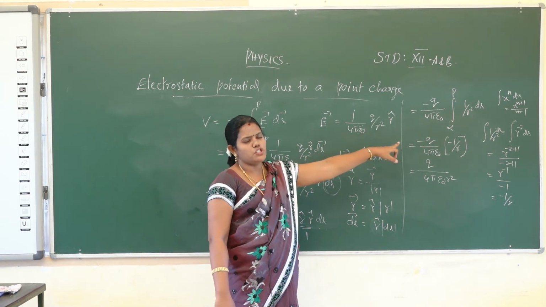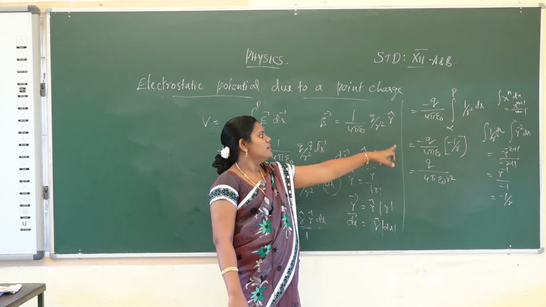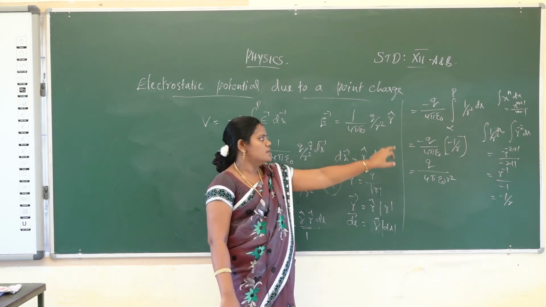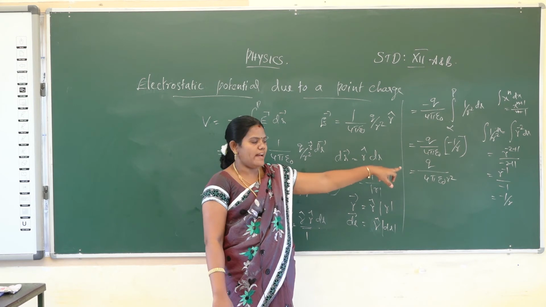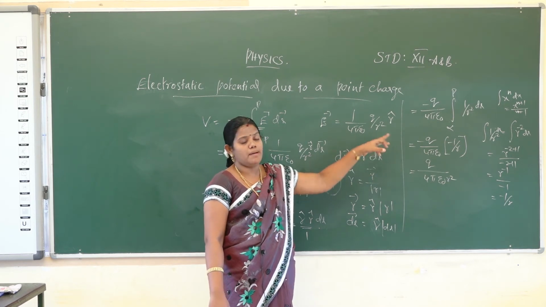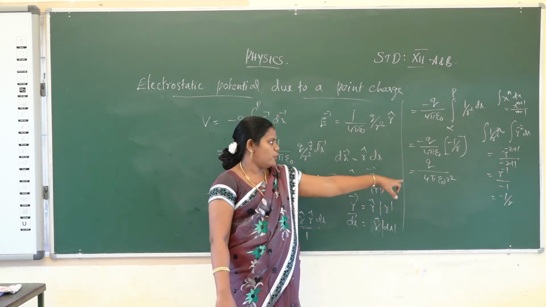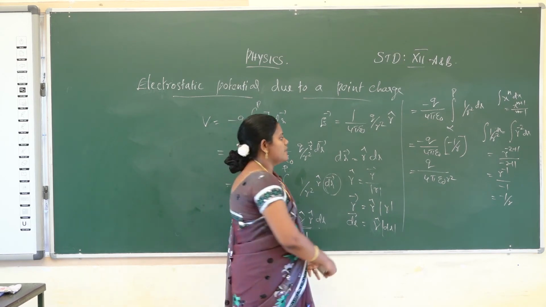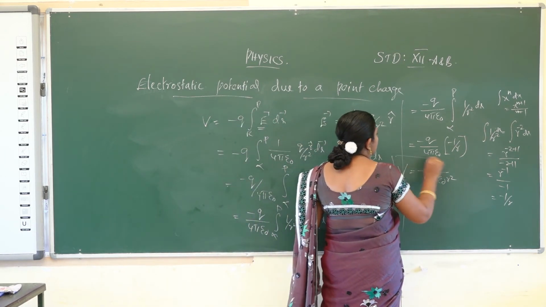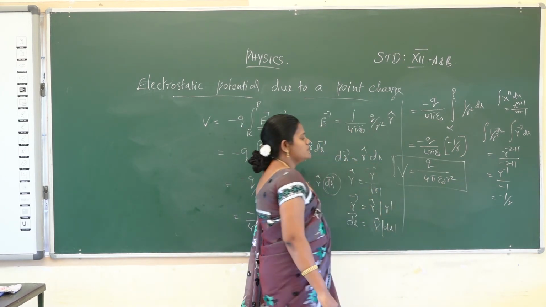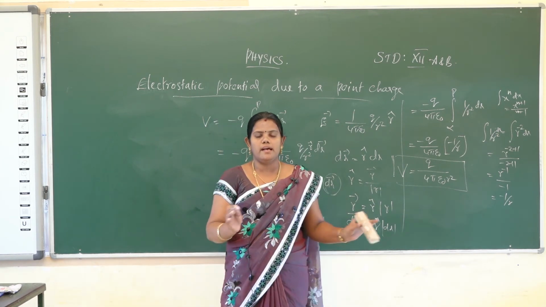So first you calculate the integral of 1 by r square, and the value is minus 1 by r. Now we substitute that value, minus q and minus 1, it will be q. So q by 4 pi epsilon naught r. That is the final formula for electric potential due to a point charge. So V is equal to q by 4 pi epsilon naught r.